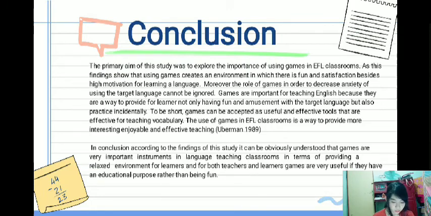So in conclusion, according to the findings of this study, it can be obviously understood that games are a very important instrument in the language teaching classroom in terms of providing a relaxed environment for learners, and from both teacher and learner perspectives, games are very useful if they have an educational purpose rather than being just fun.